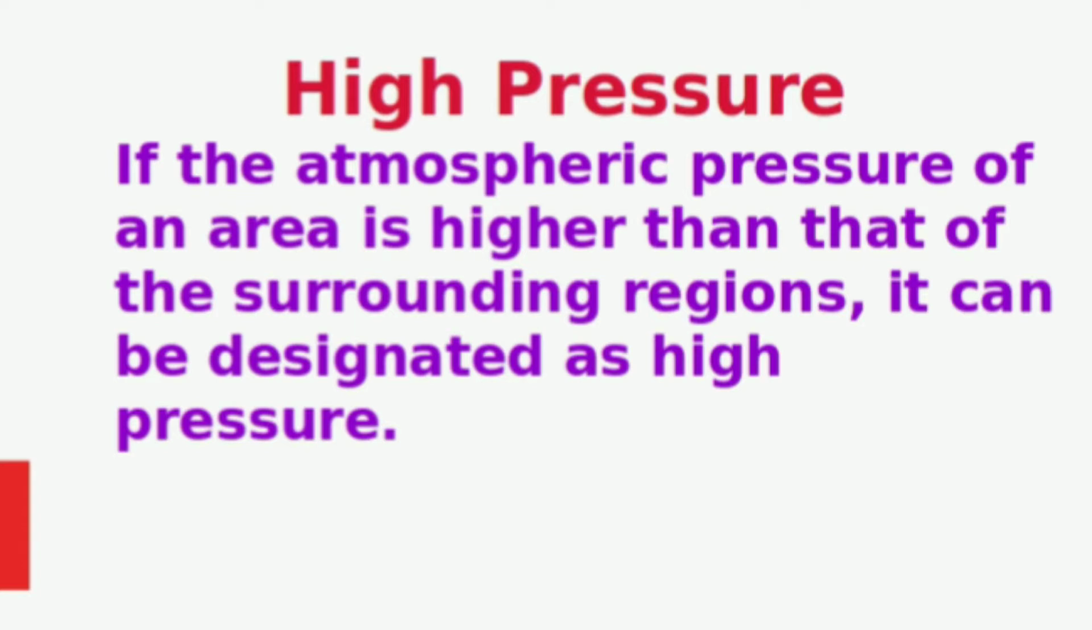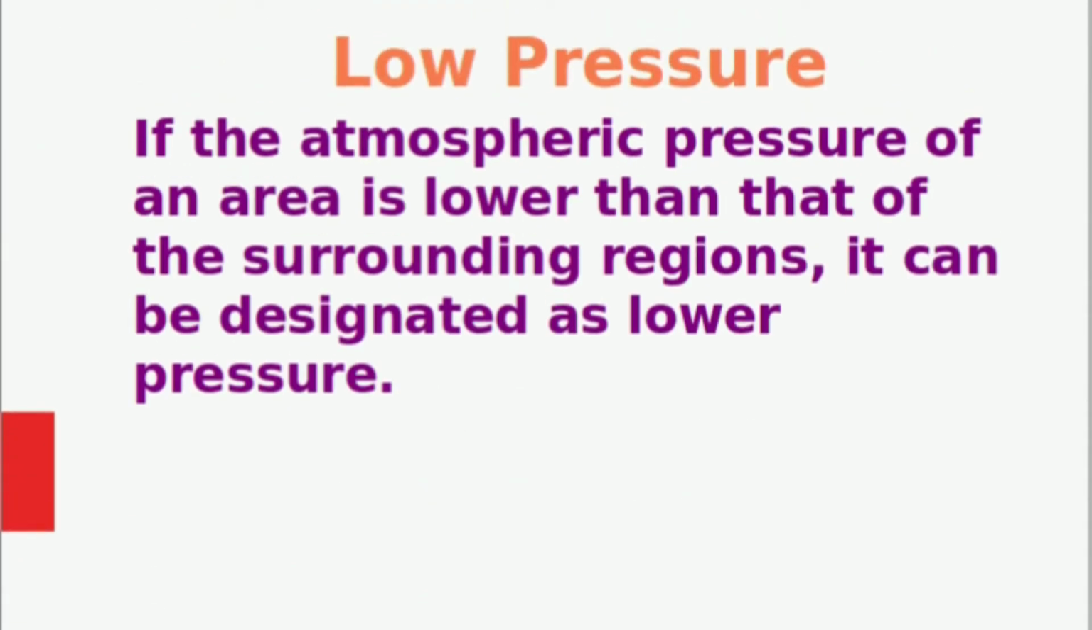The next topic is high pressure. If the atmospheric pressure of an area is higher than that of the surrounding regions, it can be designated as high pressure. Next one is low pressure. If the atmospheric pressure of an area is lower than that of the surrounding regions, it can be designated as low pressure.